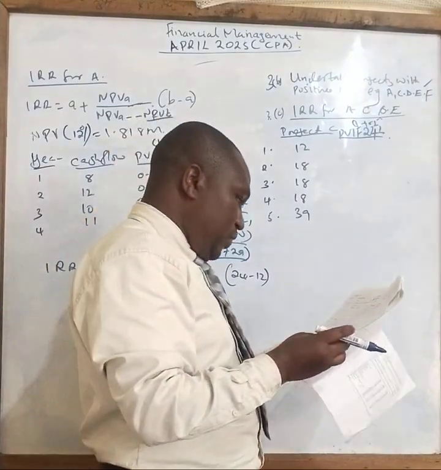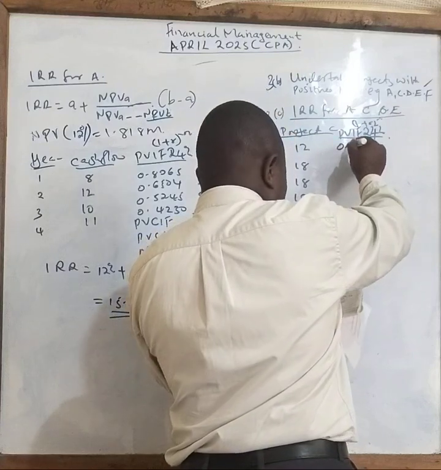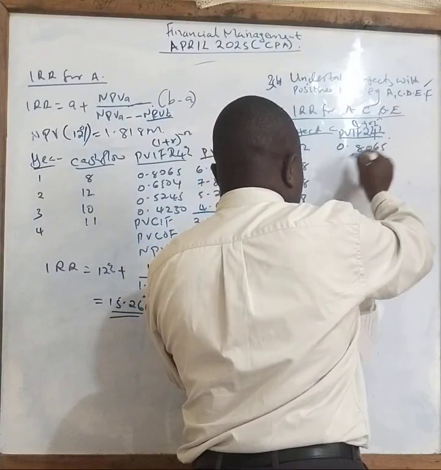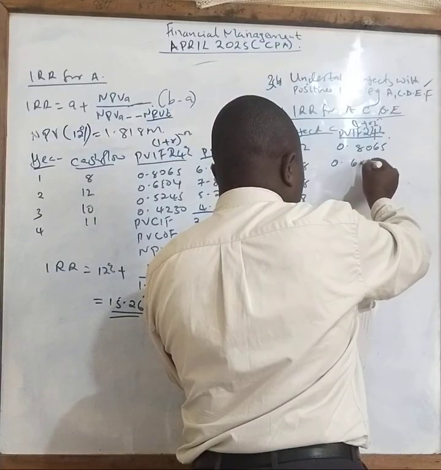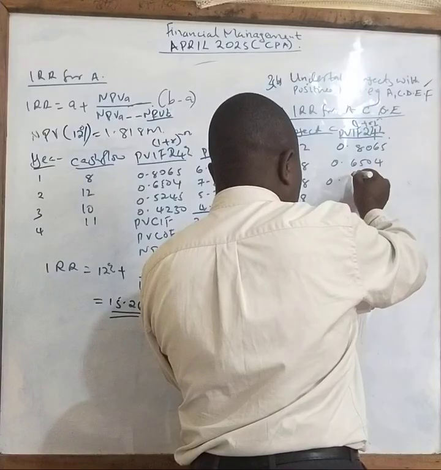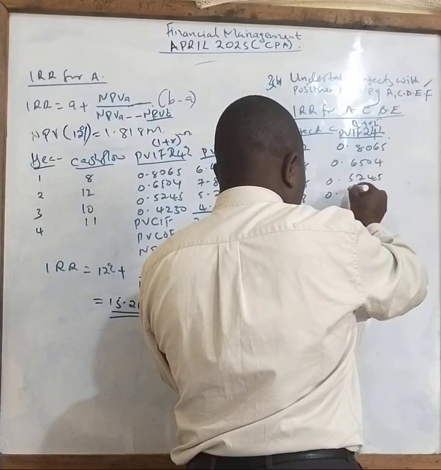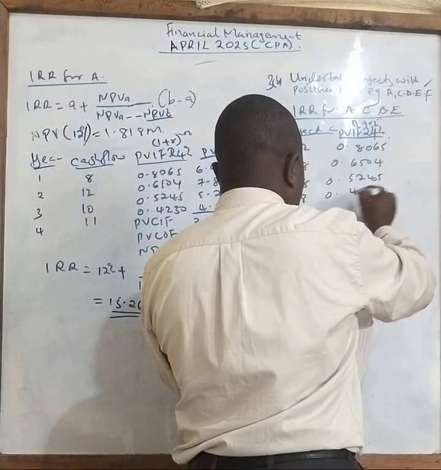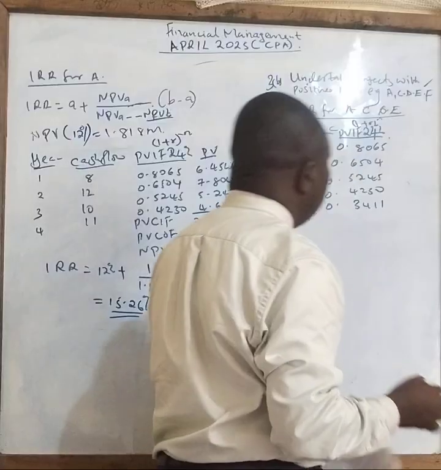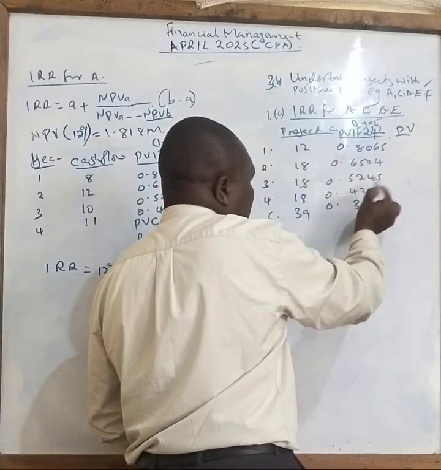So your answer for project C will be almost the same as the previous one: 0.8065, 0.6504, then 0.5240, and 0.4230, then 0.3411. Then what is your present value? So this times that, this times that, this times that, this times that.